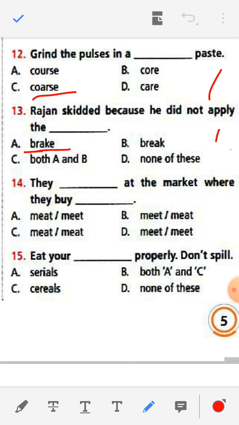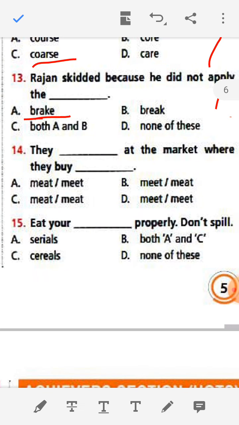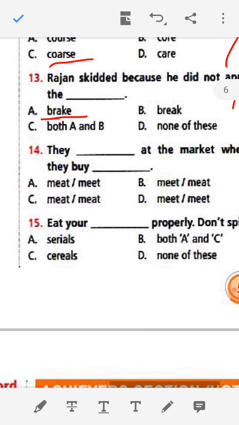See, the first one: M-E-A-T, meat, means the chicken. M-E-E-T, meet, means when we just meet someone. B is meet, M-E-E-T; C is M-E-A-T, meat. So here two different words are there and two different meanings also.